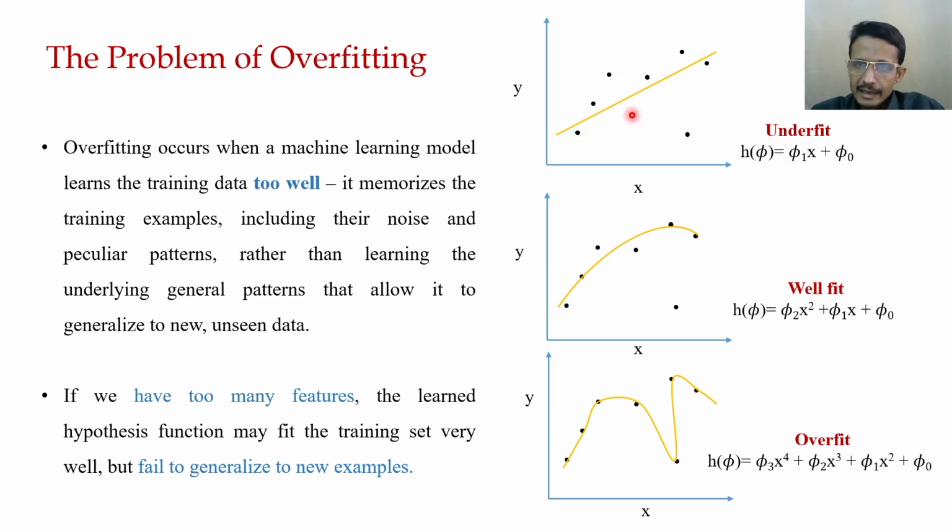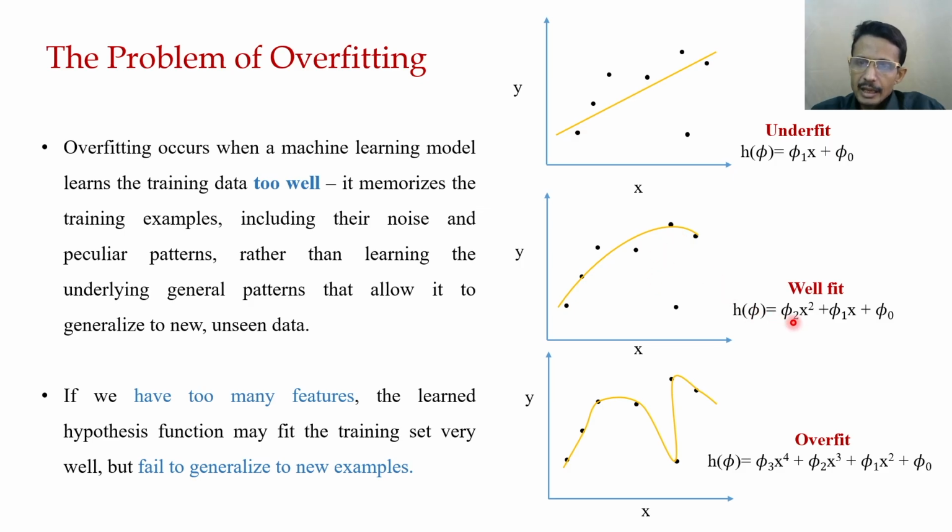So this scenario is called underfitting, that it does not represent the data points very well. The linear regression hypothesis function equation is just a straight line equation.